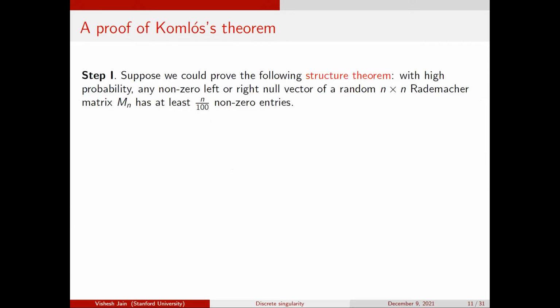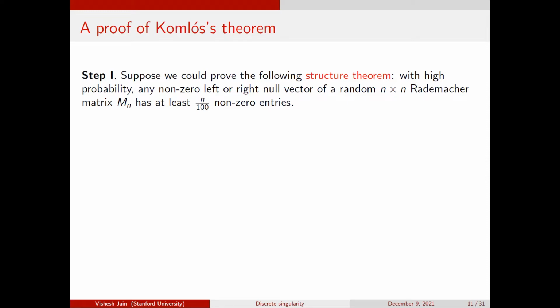So let's see how we might prove Komlós's theorem, and this template is going to be followed for the rest of the proofs. Now you might say, suppose I could prove, and I'm going to use the word structure theorem again, let me just call a statement like this a structure theorem. So I have an n by n Rademacher matrix, right? Let's say I could prove some sort of preliminary structure theorem about its kernel, which is the following.